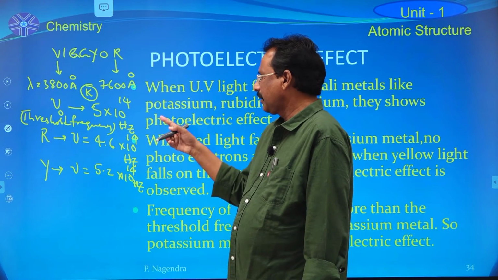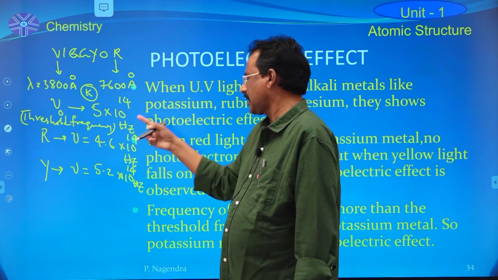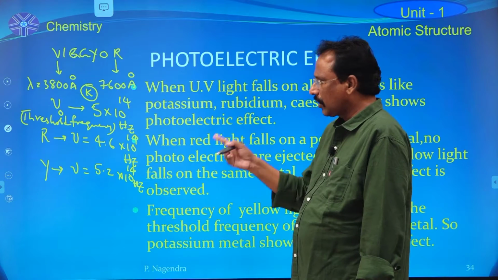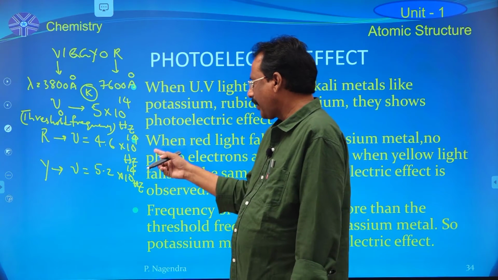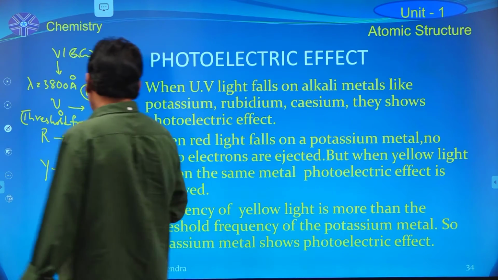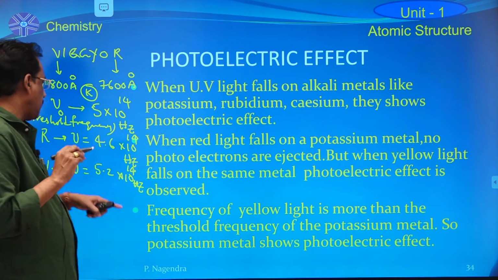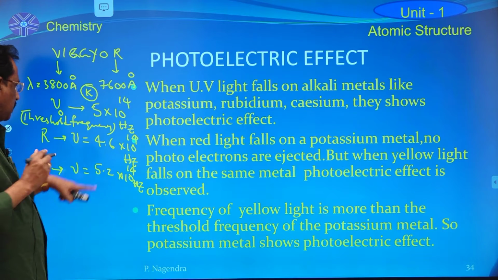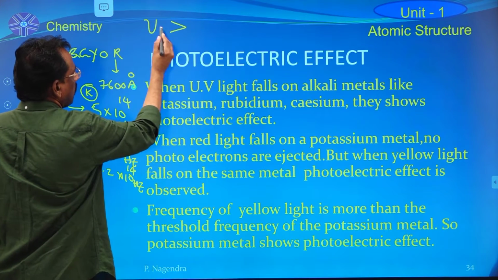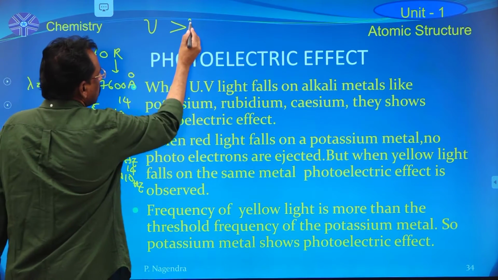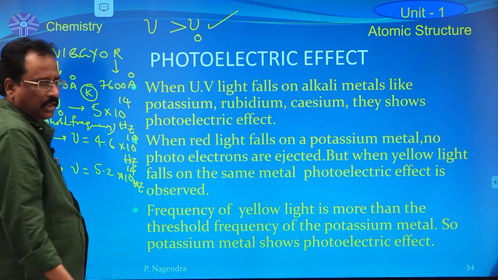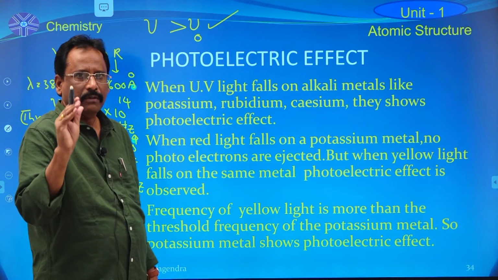For red color, the frequency is less, 4.6 into 10 power 14 Hz. For yellow color light, the frequency is 5.2 into 10 power 14 Hz. That means if the frequency of the incident light is more than the threshold frequency of the metal, then that metal exhibits the photoelectric effect property.